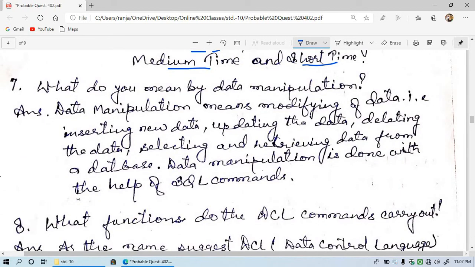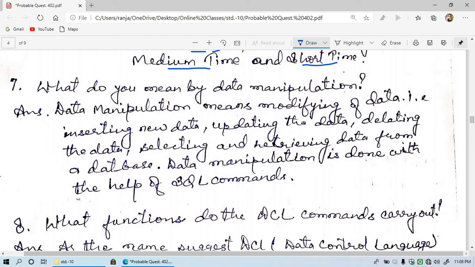Now let's see question number 7. What do you mean by data manipulation? What is manipulation? Manipulation is modifying, to change things. So data manipulation means modifying of data, that is inserting new data, updating the data, deleting the data, selecting and retrieving data from the database. Data manipulation is done with the help of SQL commands. There are some SQL commands, that is structured query language commands, by which we can do data manipulation, meaning changing the data.